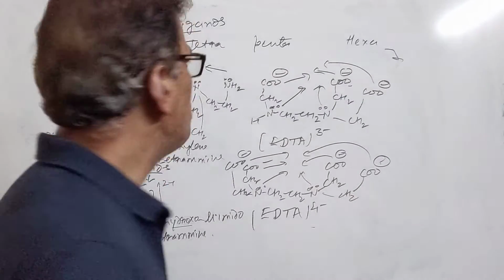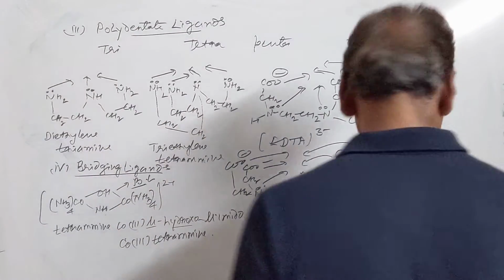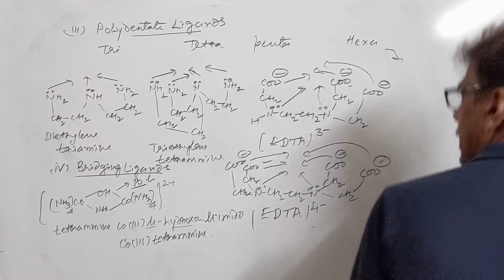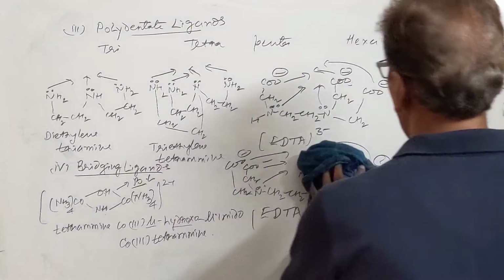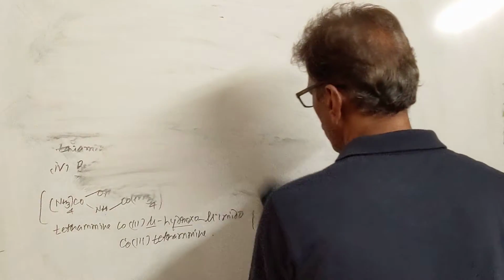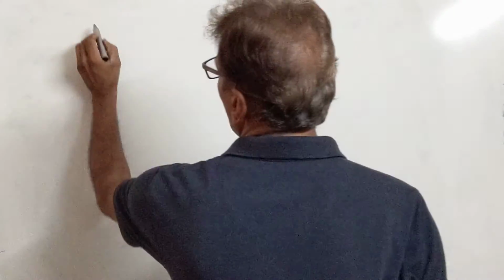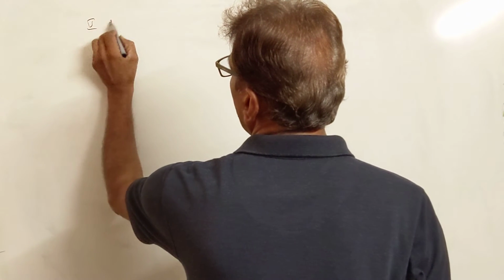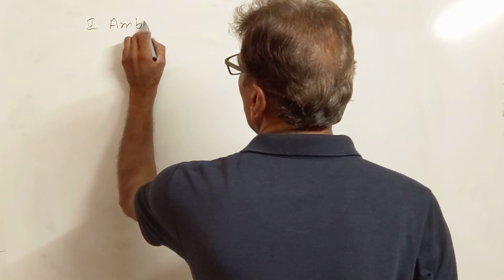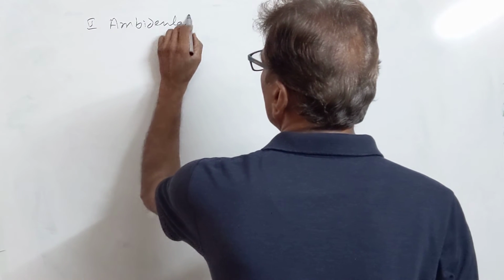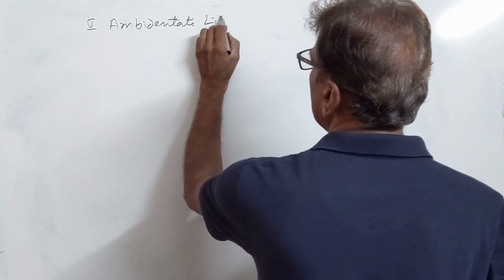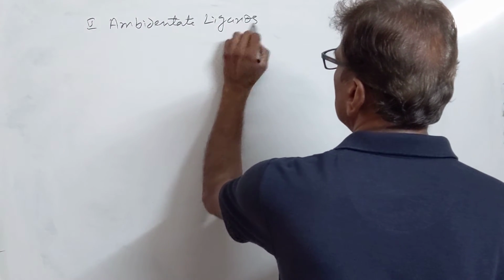Then we have ambidentate ligands. That will be the fifth type, ambidentate ligands. The ligands which have two donor atoms, but at a time form a coordinate bond through only one donor atom, are called ambidentate ligands.